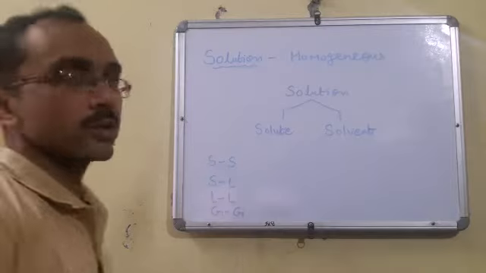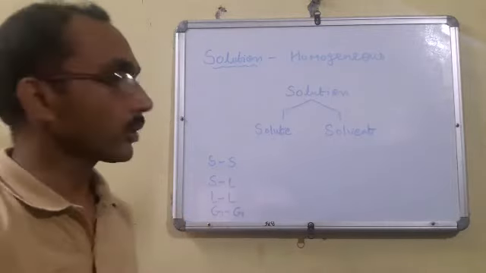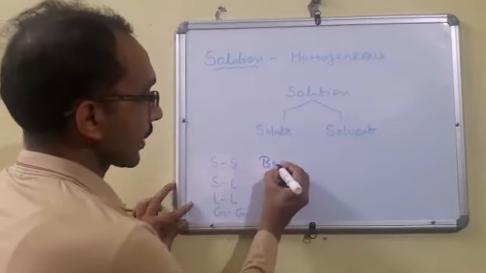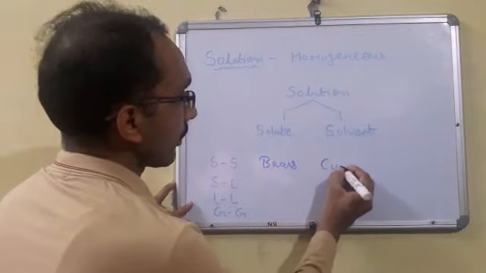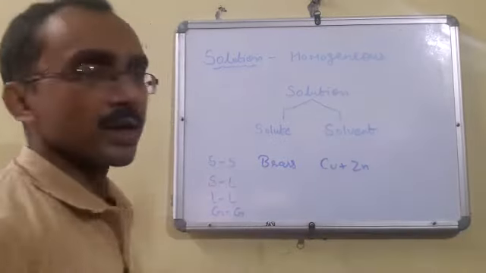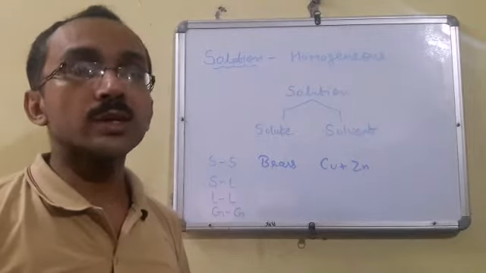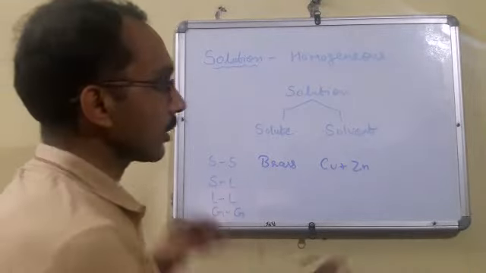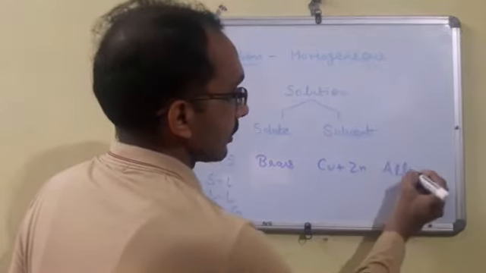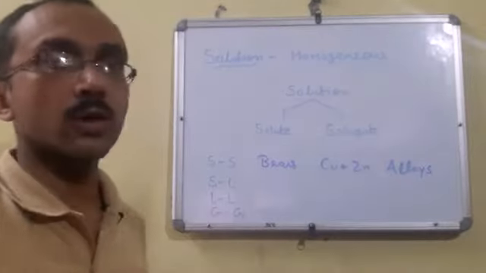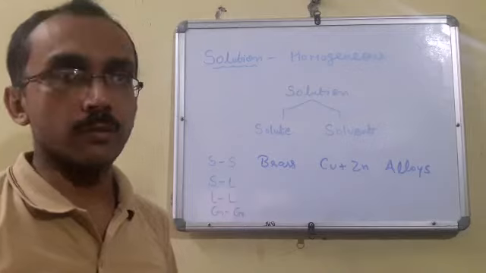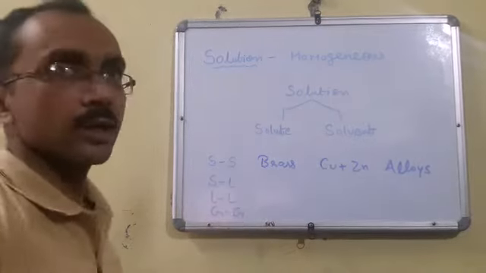It is solid in solid solution. You have heard about brass. Brass is a mixture of copper and zinc. If you are taking brass, we cannot examine which is copper and which is zinc. That means it is a homogeneous mixture. So all the alloys are homogeneous mixtures of two or more metals, or a metal and a non-metal. Next is solid in liquid solution.